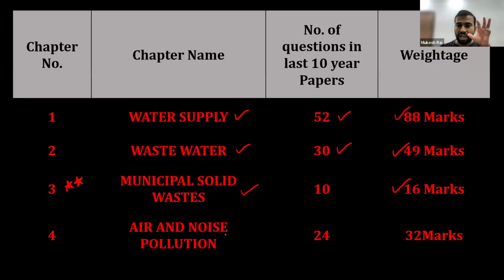Now, I had written here air and noise pollution, but in the GATE exam, only air pollution is there. We don't have to consider noise pollution, because when IIT Bombay conducted the GATE paper, they changed the syllabus, and now only air pollution is in the GATE syllabus. The weightage of air pollution is also very high in the GATE exam. Almost 32 marks of questions have been asked from these two portions. If we consider only air pollution, then its weightage is almost 20 to 22 marks in the GATE exam. Okay, students.